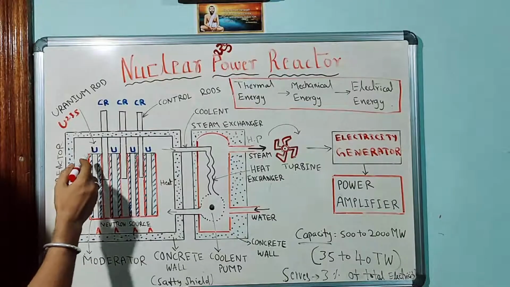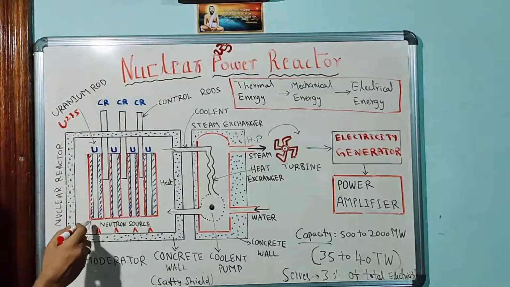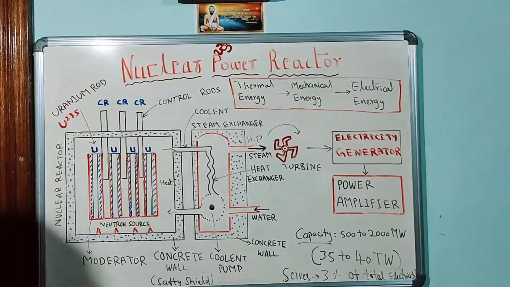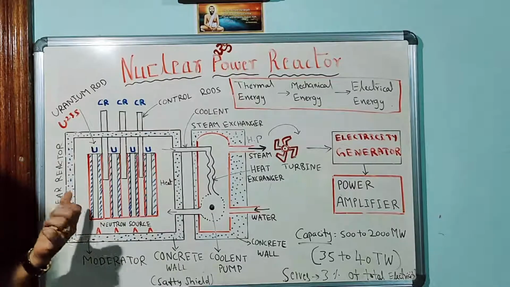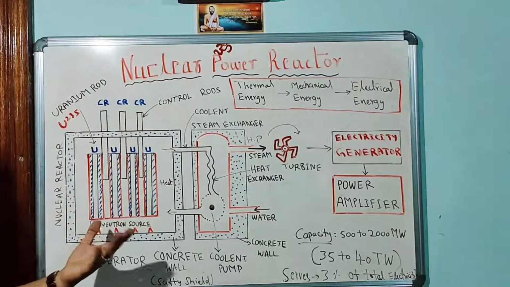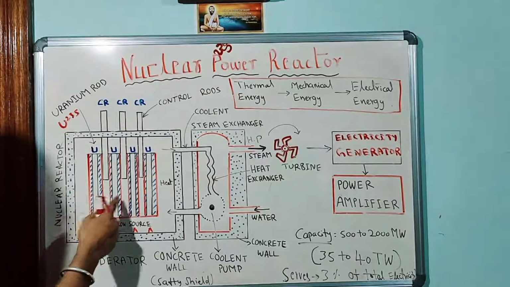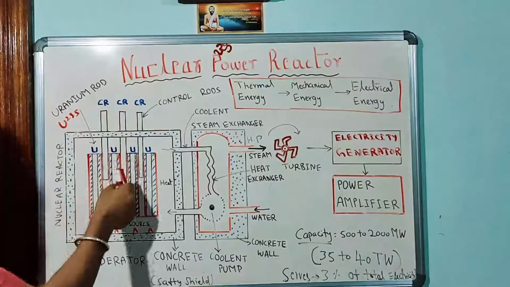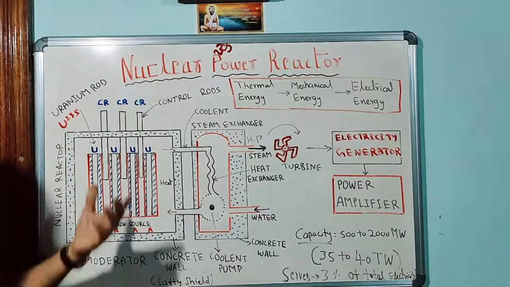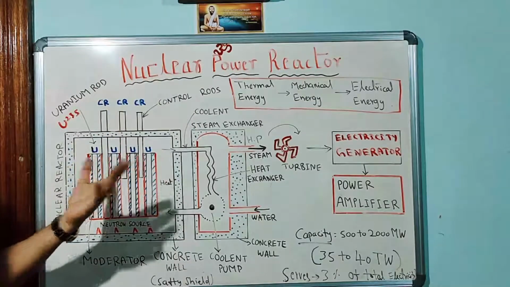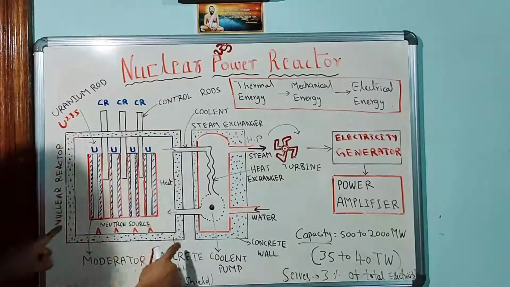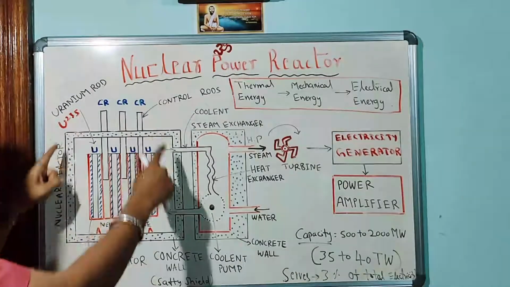And these uranium rods are inserted between the moderator. The moderator normally consists of either heavy water, meaning D2O, or graphite or paraffin, etc. In between the moderators, control rods are inserted. CR indicates control rods. Control rods are normally made of cadmium or boron. And then this entire unit is surrounded by a concrete wall for safety purposes.